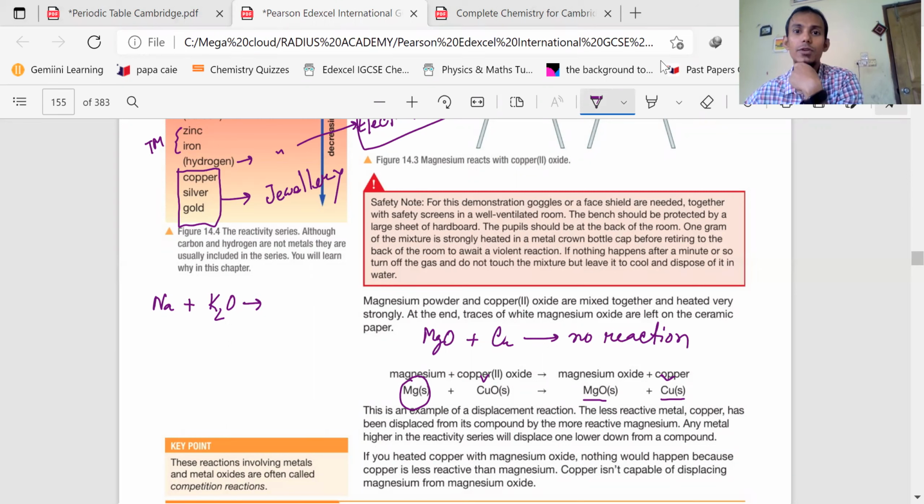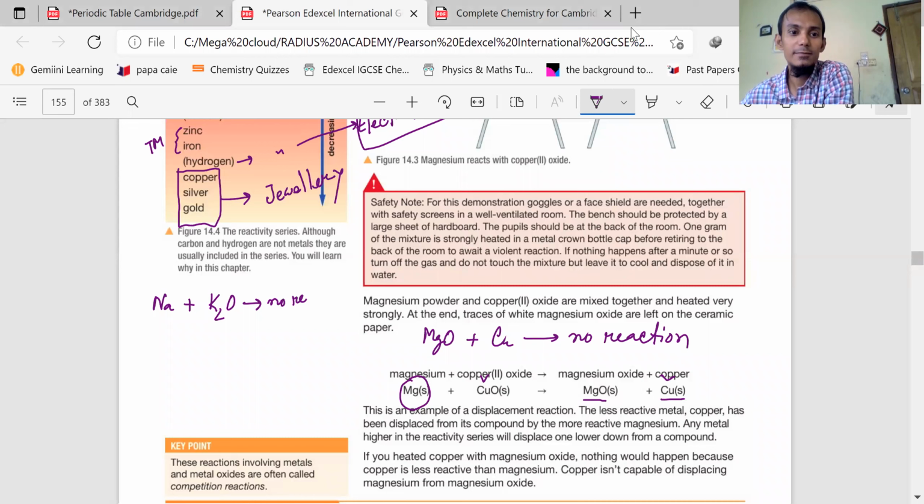Which one is more reactive, sodium or potassium? Potassium. So what will be the product of this reaction? Ifat, will there be any reaction? You said potassium is more reactive. Can sodium displace potassium? No, so there will be no reaction.